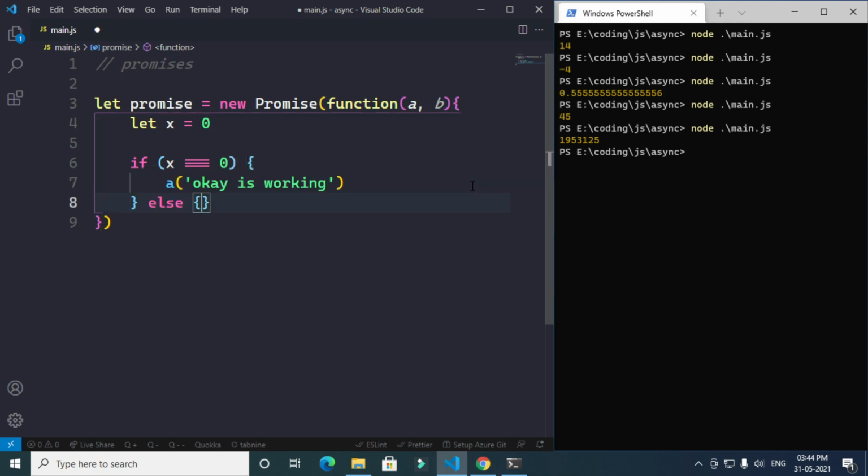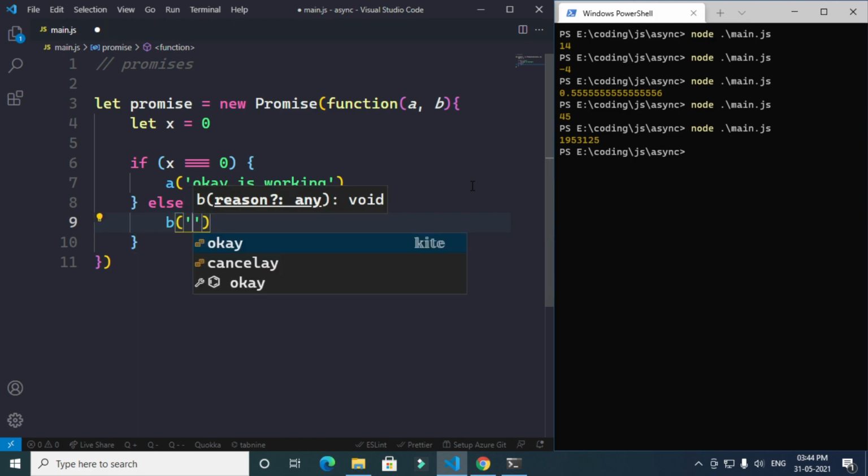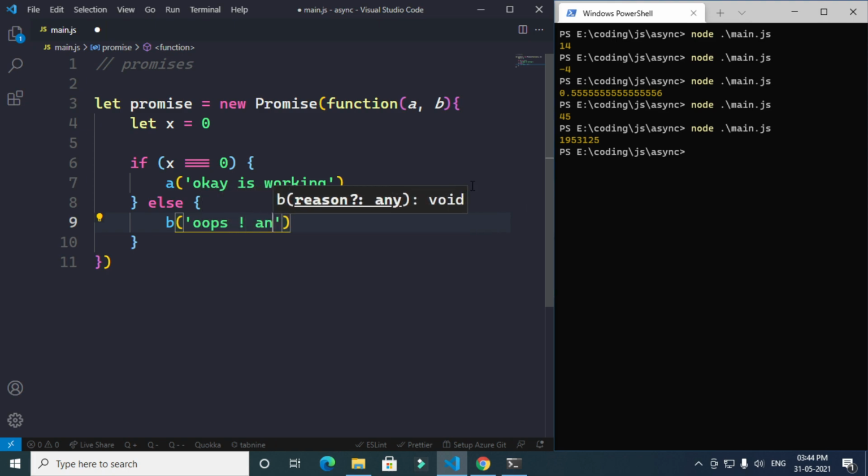And else, if it's not x equals 0, we give b, and we'll say "oops, an error occurs."